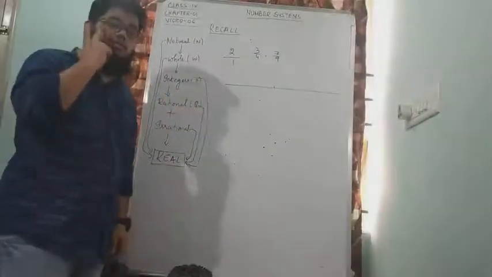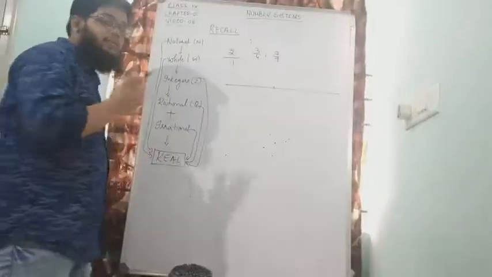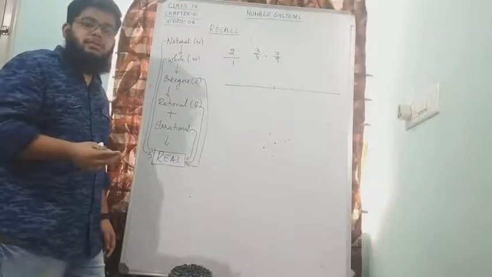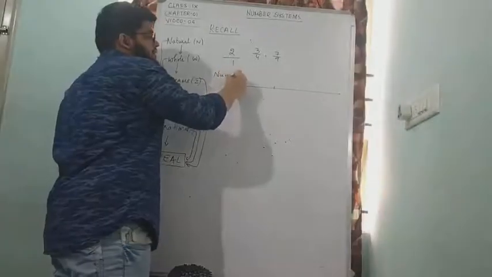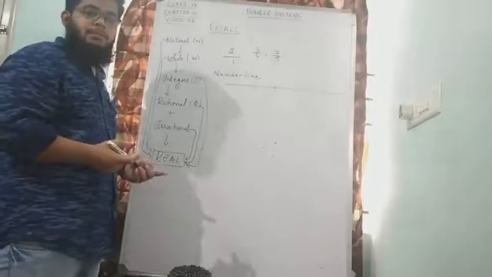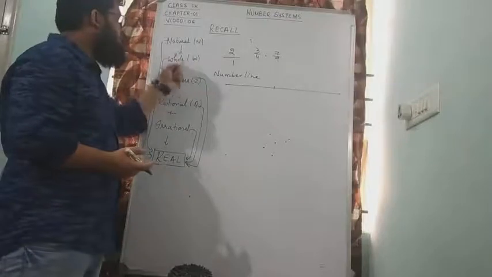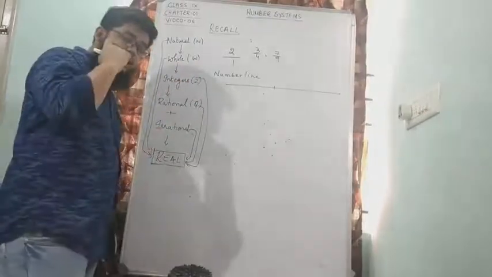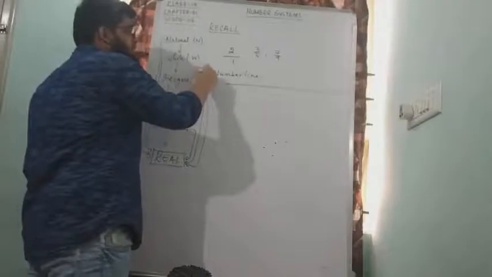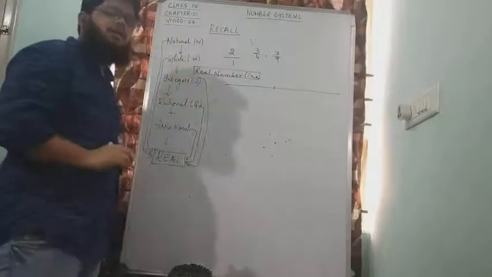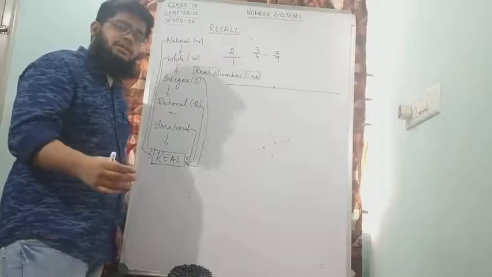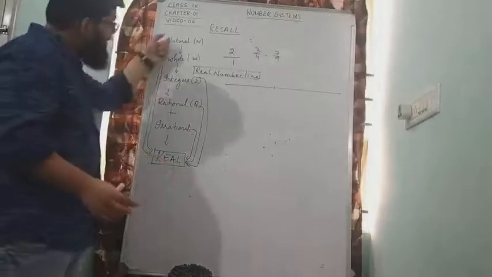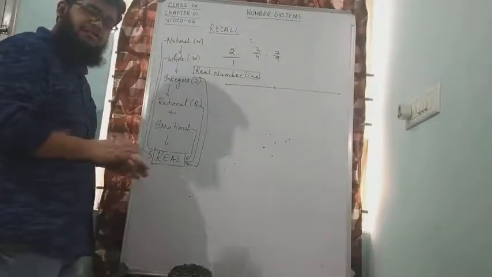So let us consider a normal number line. When I say number line, what kind of numbers are we talking about? We generally call it a number line, but is it only a natural number line, or only whole numbers, or only integers? This number line will be called a real number line. Now what is a real number line? A number line that has all real numbers. Real numbers can have all natural, whole, integers, rational, irrational, everything together.